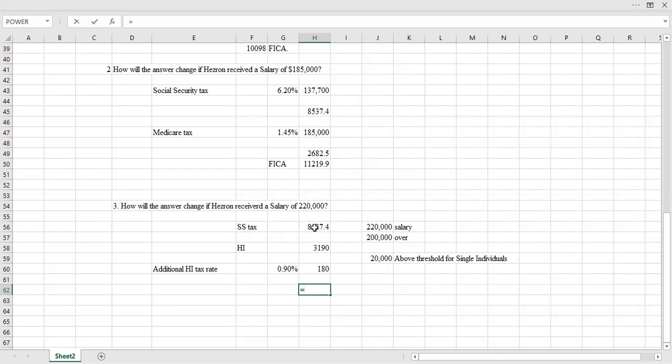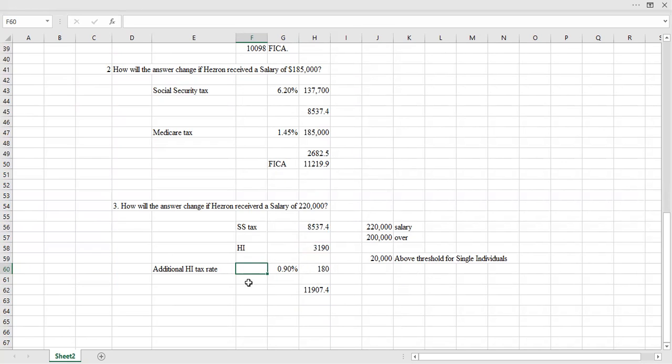Now the total FICA tax. We don't have federal or unemployment taxes in this case. So the total tax is going to be that one, add that one, add that additional one. The answer is going to be $11,907.40. We know this is Social Security tax, this is Medicare tax, and this is also Medicare tax, the additional Medicare tax.